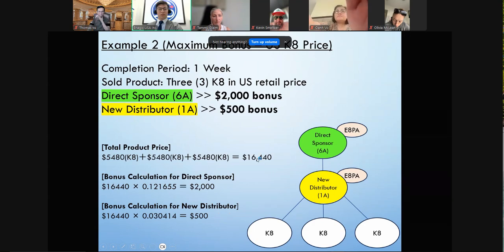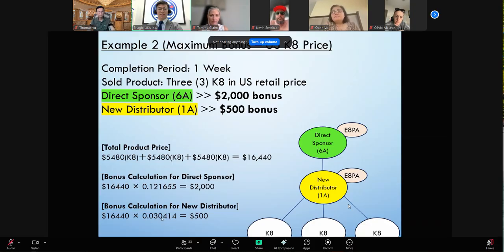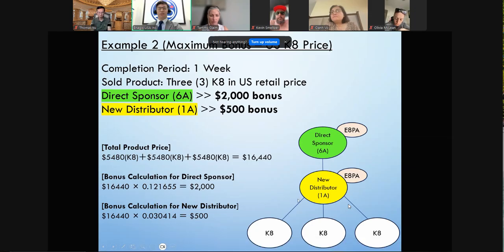Distributor, the total product price of 3K8 multiplied by the 1A 1 week rate will give the new distributor a 500 bonus. And of course, an EAPA holder will receive this bonus amount, but if the direct sponsor is not an EAPA holder, the bonus will be 1,000 USD. And if the new distributor is not an EAPA holder, it will be 250.